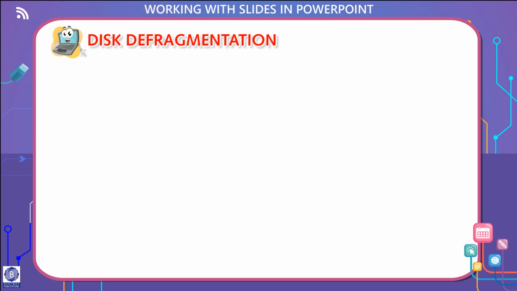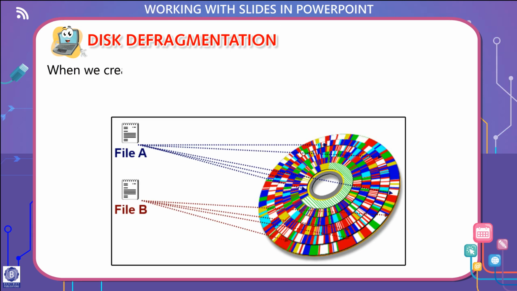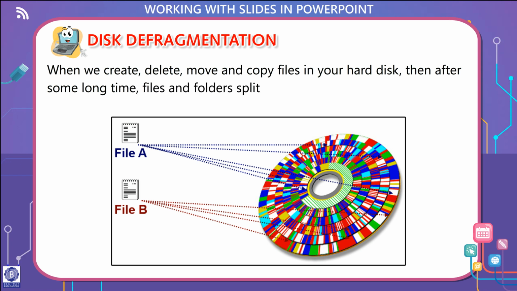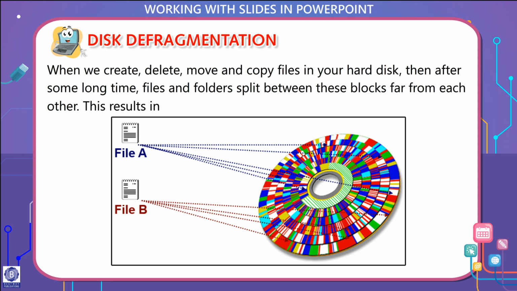Disk defragmentation. When we create, delete, move, and copy files in our hard disk, then after some long time, files and folders split between blocks far from each other. This results in disk fragmentation.